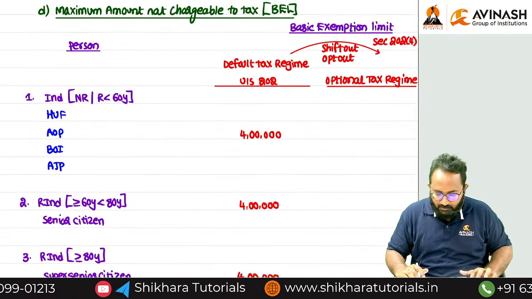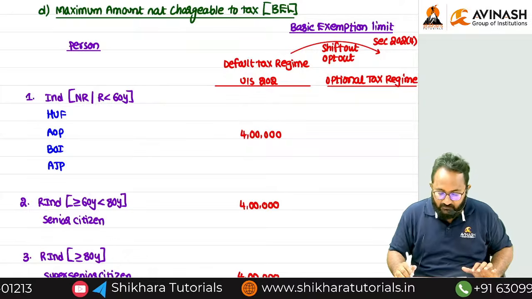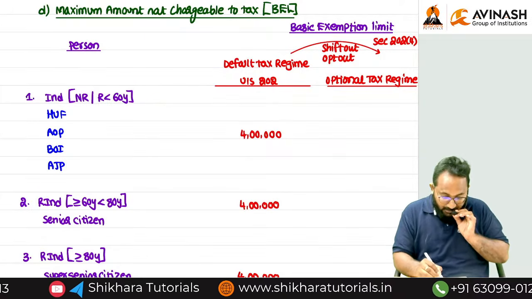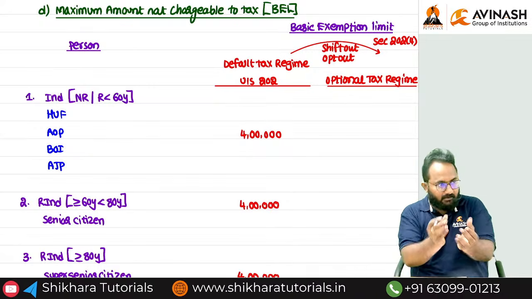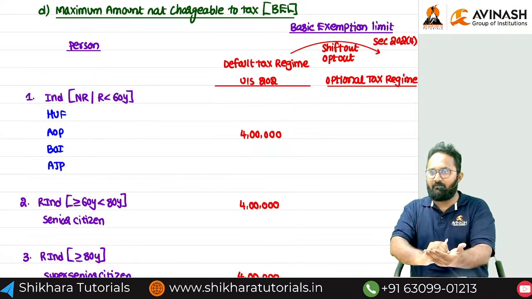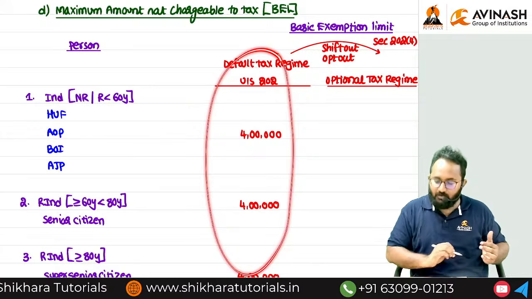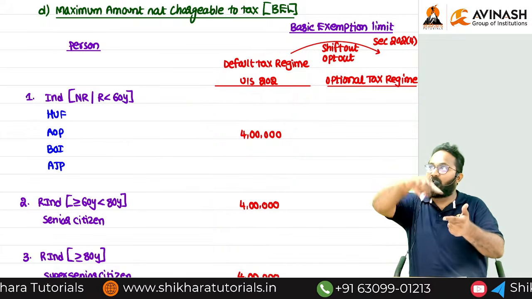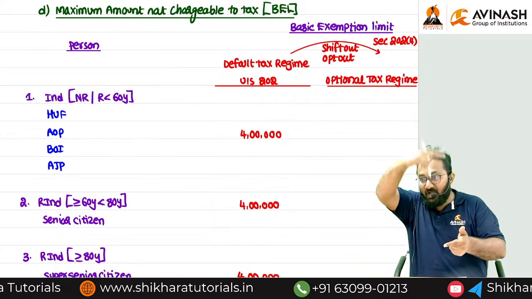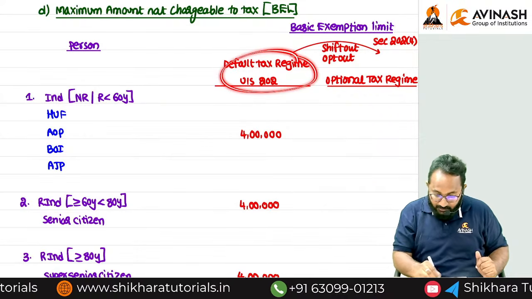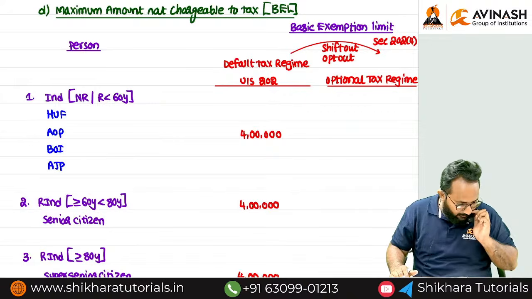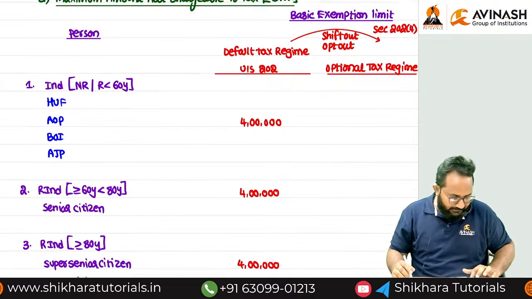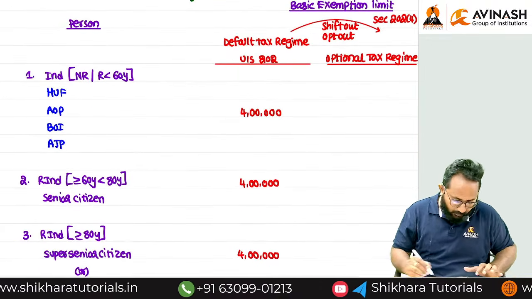That option is given in which section? Section 202. That means while writing this section itself, in subsection 4, they have clearly given that if you are not interested to follow this regime, you have an option to opt out. You have an option to shift out from the default to what? Optional. Clear?